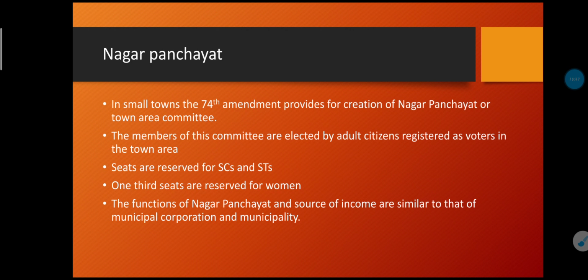In my next video, I will talk about the implementation of the 73rd and 74th Amendment Acts in our country, how these two structures are implemented, and the areas of implementation as a legal matter. Till then, I hope it is clear to you that you have a clear idea about the three tiers of urban government: municipal corporation, municipality, and Nagar Panchayat.